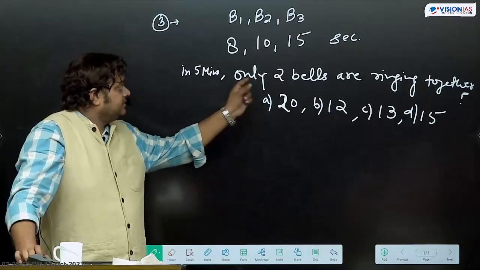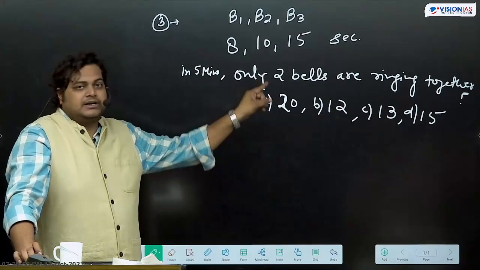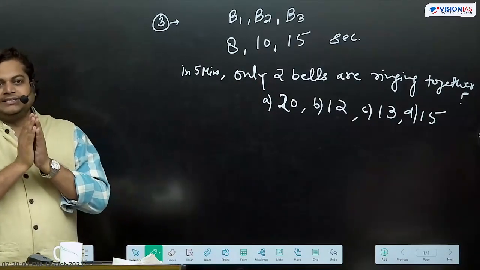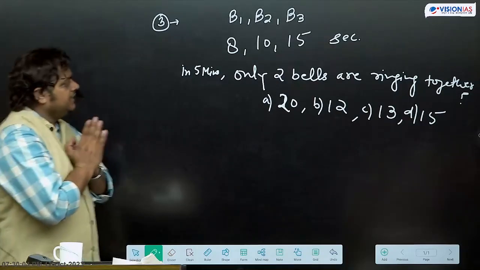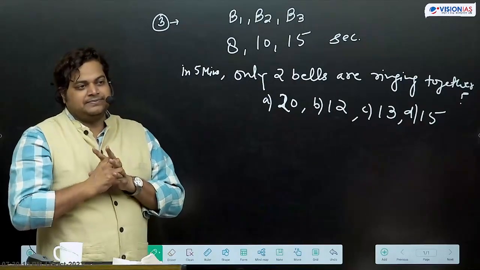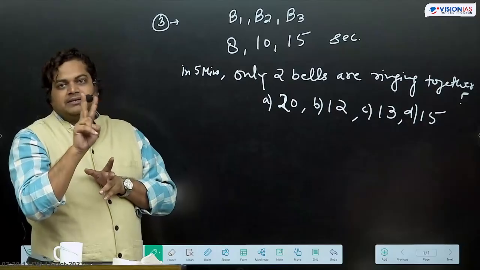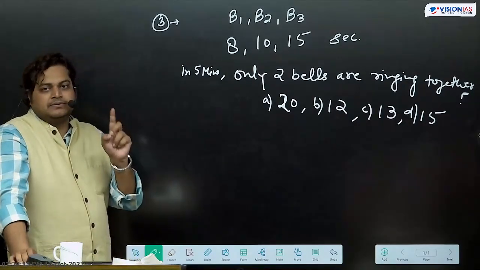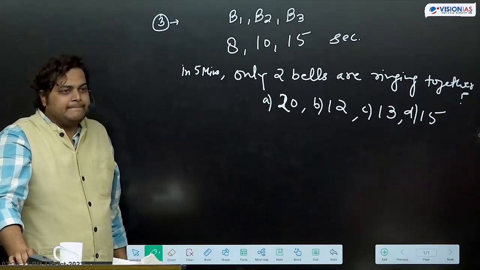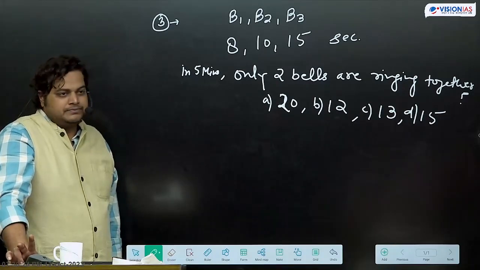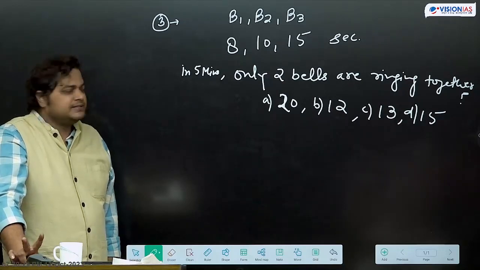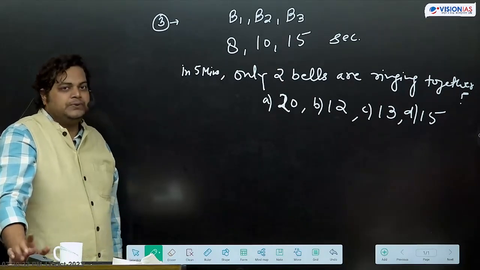The question is how many times only two bells are ringing together. So we need to be little careful while calculating this only two wali condition. So only two bells wali condition में if three bells are ringing together, that will not be counted. Only two bells must ring together. That condition will be counted as one. दो दो का. Like B1, B2, B2, B3, B1, B3. Two bells are ringing together. So only wali condition we need to find out.